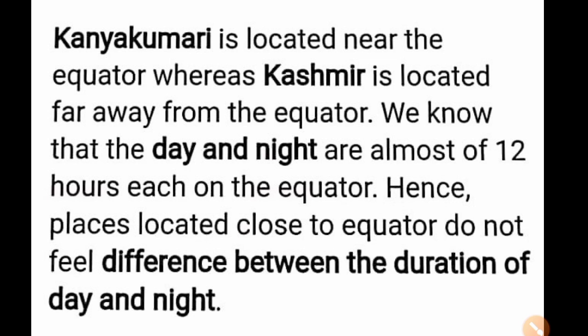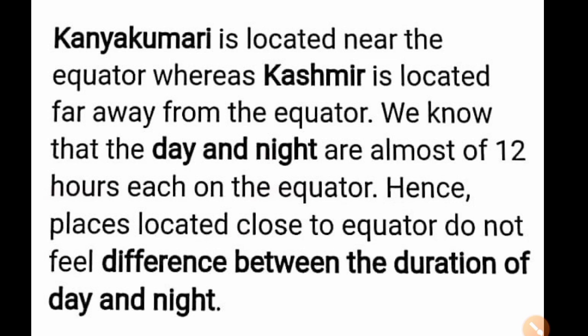This is much closer to the equator than Jammu and Kashmir. We know that day and night are almost 12 hours each on the equator. Hence, places located close to the equator do not feel the difference between the duration of day and night. That is the answer.